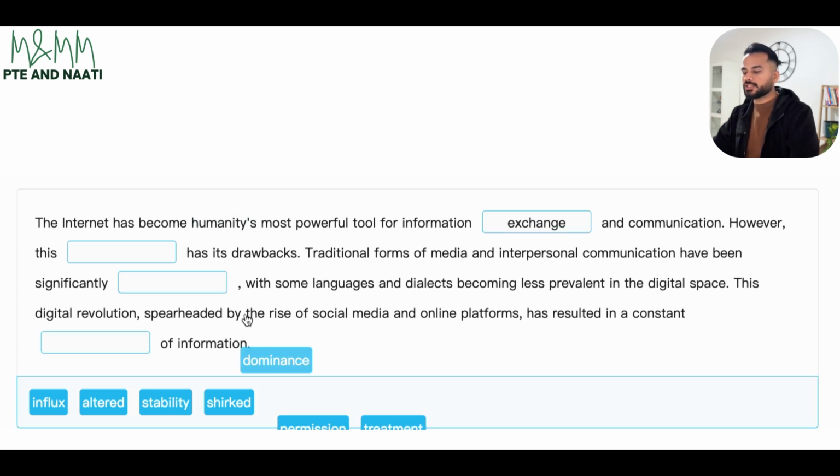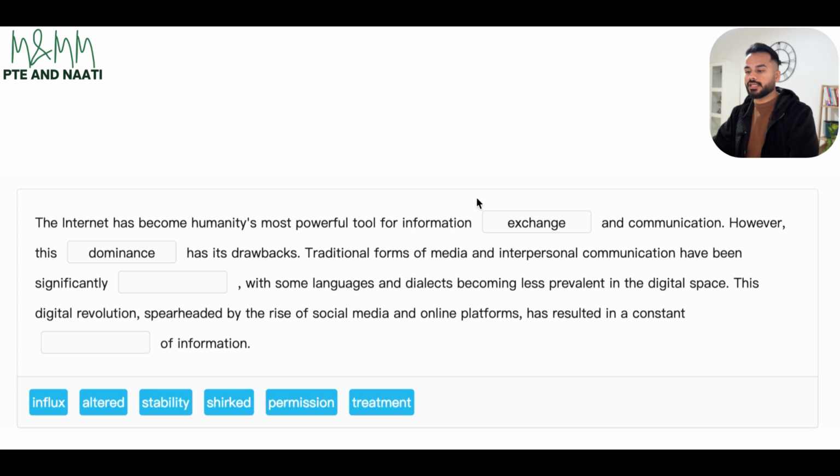This dominance would be the right answer over here. This dominance. So when we say a lot of information has been getting exchanged, a lot of communication is happening, that tells us that there is a dominance of internet on the market. And we know in today's world how popular and how powerful internet is. Like without internet, you can literally say life stops. This is how much we are dependent on the internet itself. Hence, dominance would be the right choice over here, that we can say that this dominance has its drawbacks.